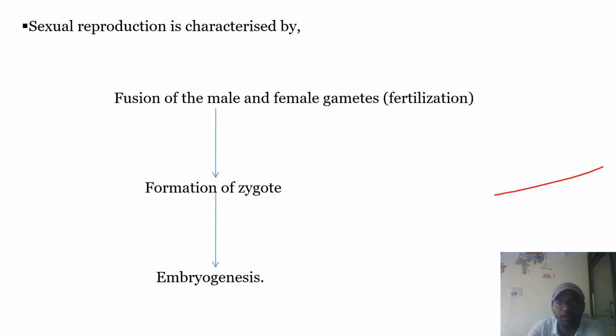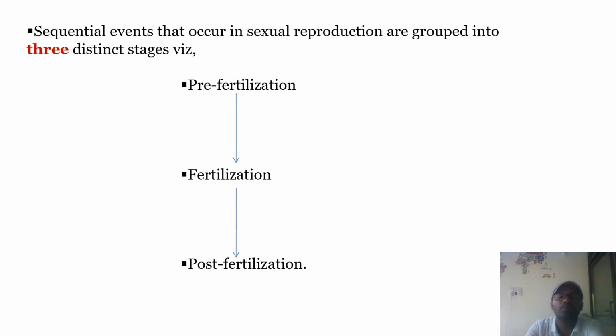That embryo will lead to the young individual. So the sequential events which occur during sexual reproduction are three: pre-fertilization, events which take place before fertilization; events which take place at the time of fertilization; and the events which take place after fertilization, which are said to be the post-fertilization events.